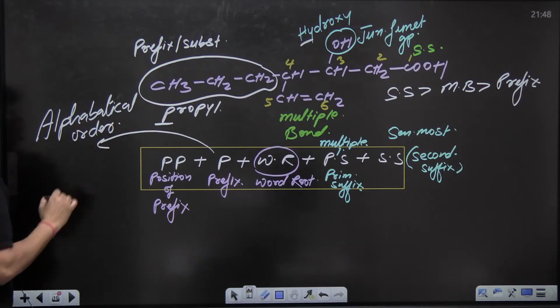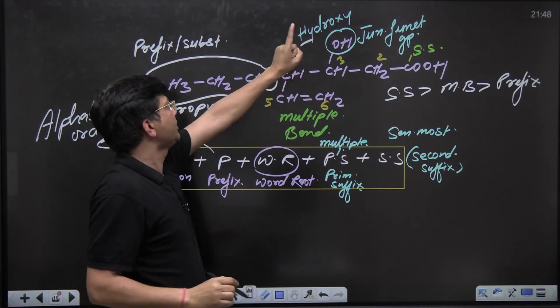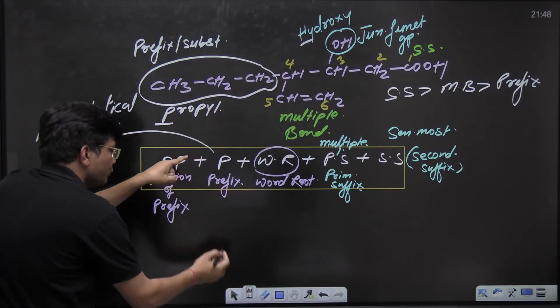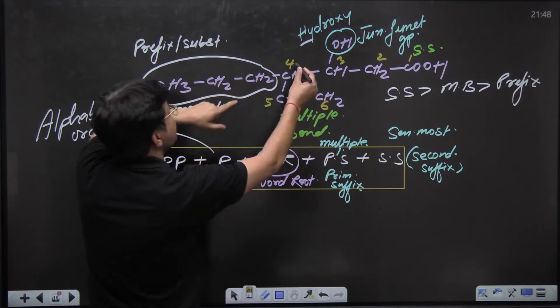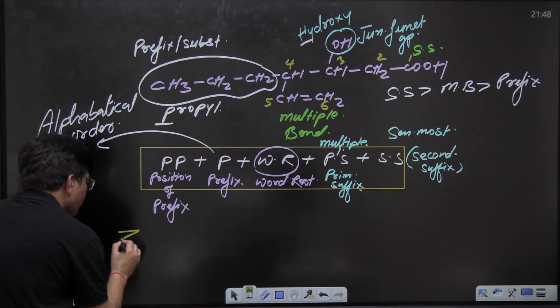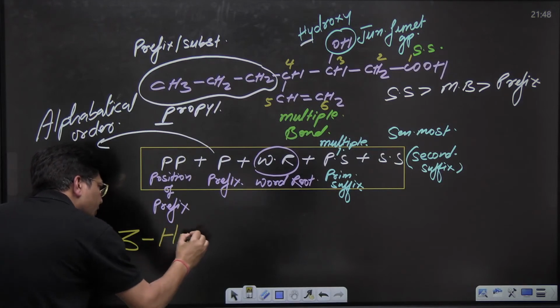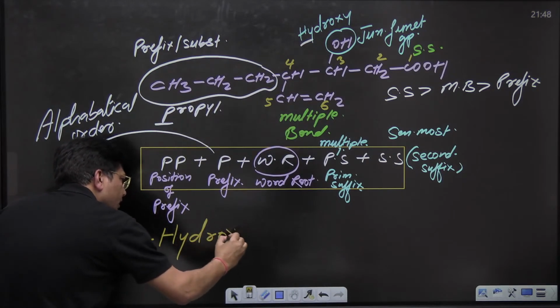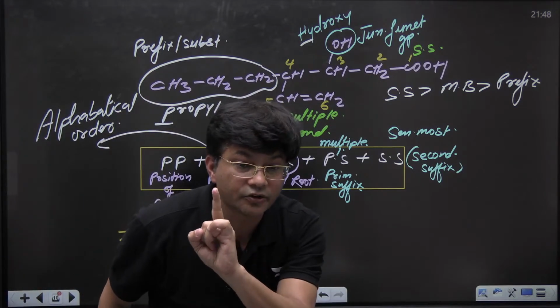In the KG standard, we have studied A, B, C, D. H or P, so H comes first. So we are supposed to write down hydroxy first. And kids, the hydroxy position is 3. So 3 hyphen H capital, hydroxy. The rest of the other letters will be small.